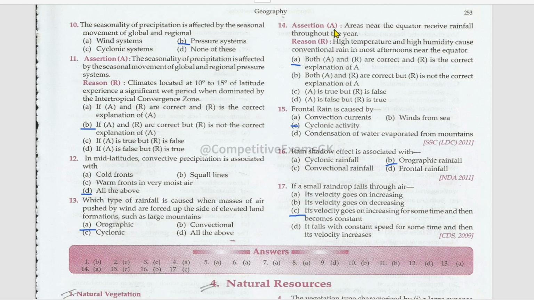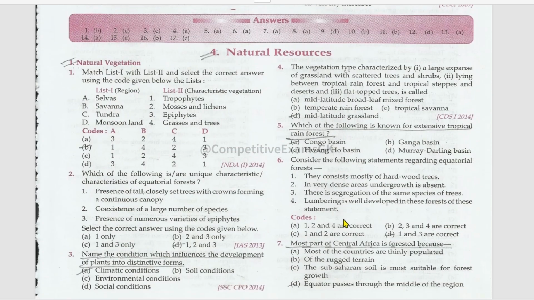Next is assertion and reason. Areas near the equator receive rainfall throughout the year. True. High temperature and high humidity cause convectional rain in most afternoons near the equator. Reason is also true, and this is the correct explanation for assertion. Frontal rain is caused by cyclonic activity. Rain shadow effect is associated with orographic rainfall. If a small raindrop falls through air, its velocity goes on increasing for some time and then becomes constant. Okay, let's stop over here.